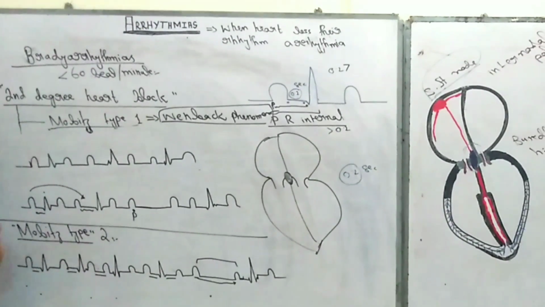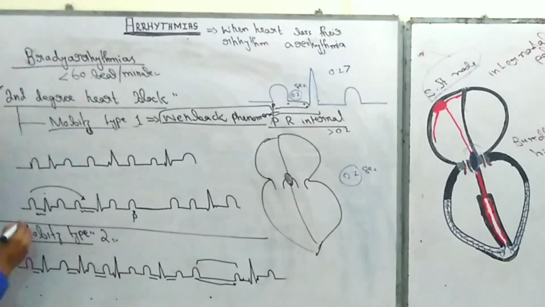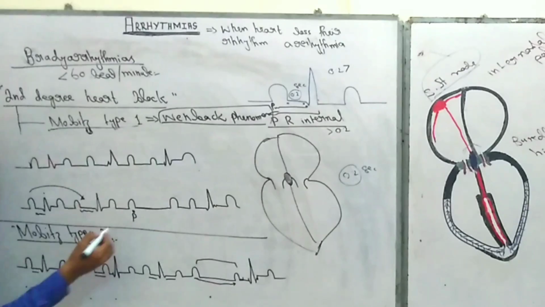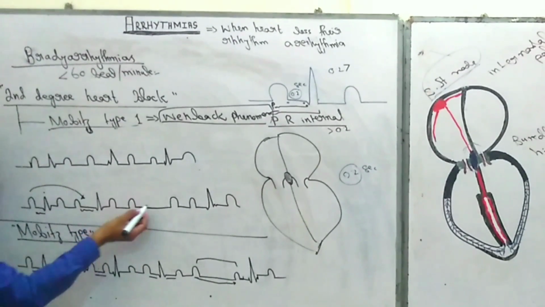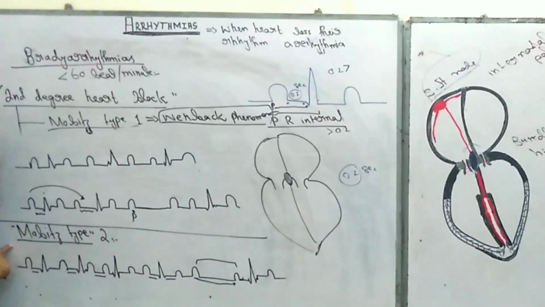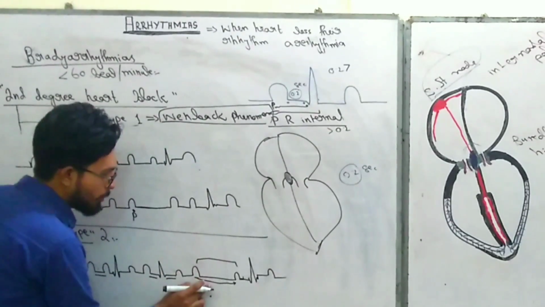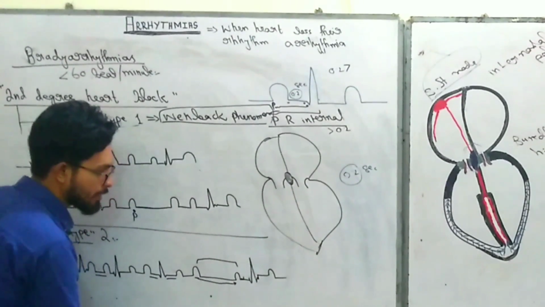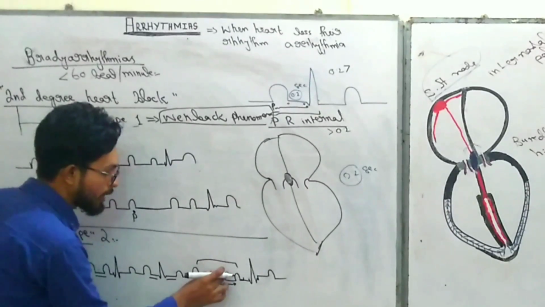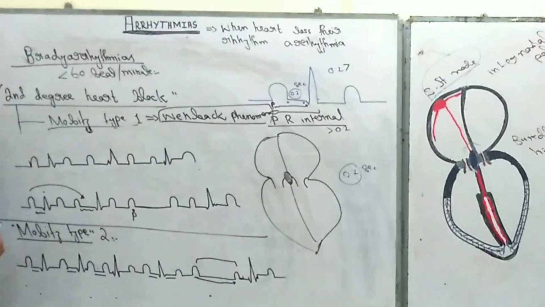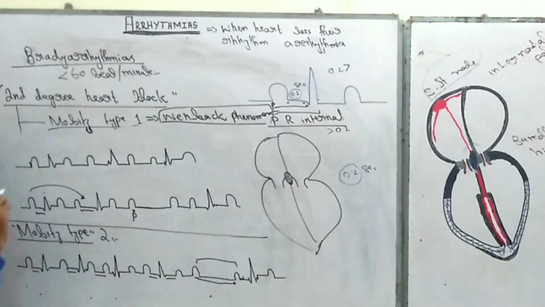So the main difference between Mobitz type 1 and Mobitz type 2 is this: in Mobitz type 1, the AV nodal delay gradually increases until a P wave is not followed by the QRS complex, or we can say the QRS complex is dropped. But in Mobitz type 2, the PR interval remains constant, but some of the P waves are not followed by the QRS complex, or we can say some QRS complexes are dropped, but the PR interval remains constant. When this pattern is found, it is known as Mobitz type 2.